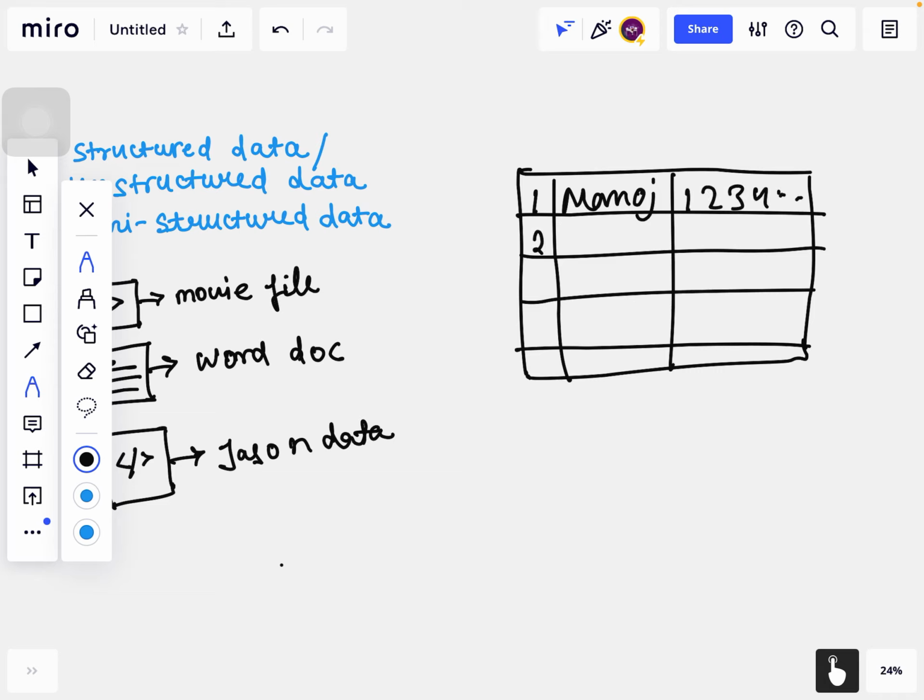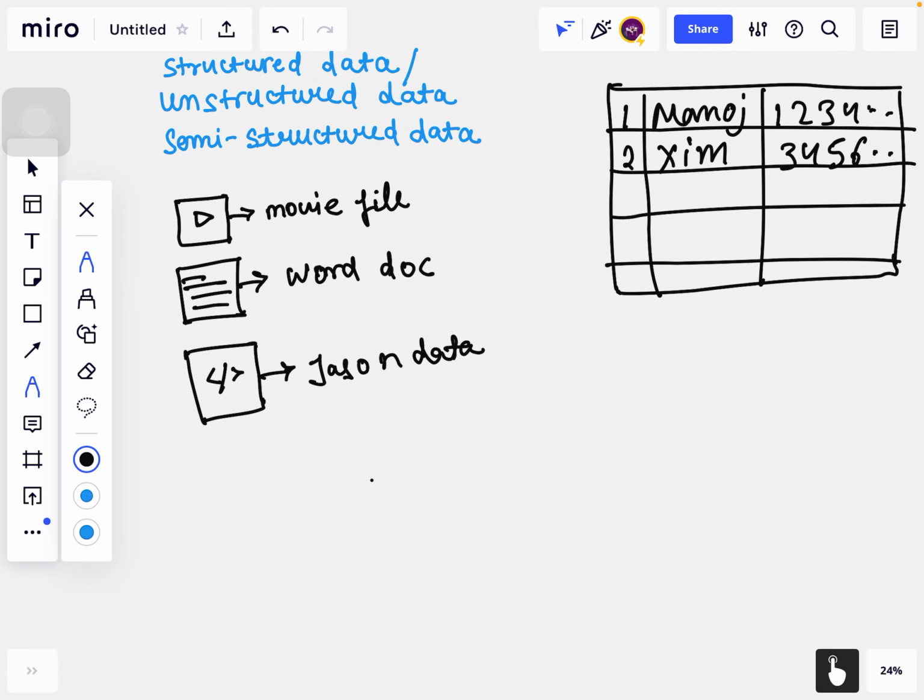Another one, 2, Zim, and its number 3456. The data that you can store in this structured format is known as structured data, or in a relational database.